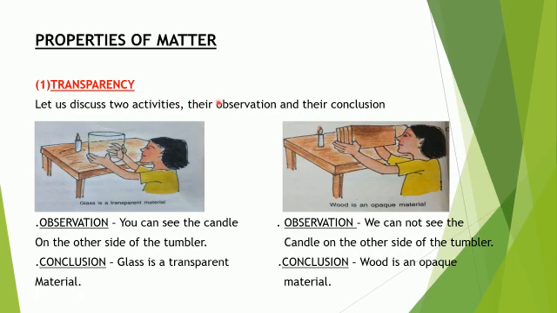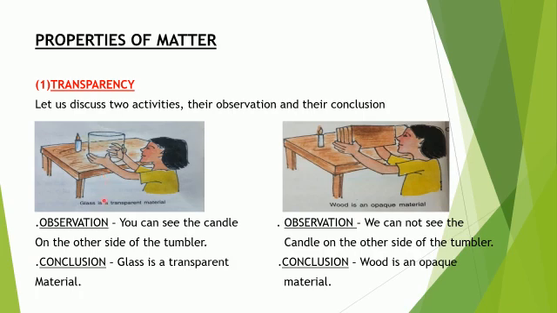Let us try to understand this property with an activity. Here in this activity we have to take a glass tumbler and try to see a burning candle through it. What will we observe? We will observe that we can see the candle through this glass tumbler.